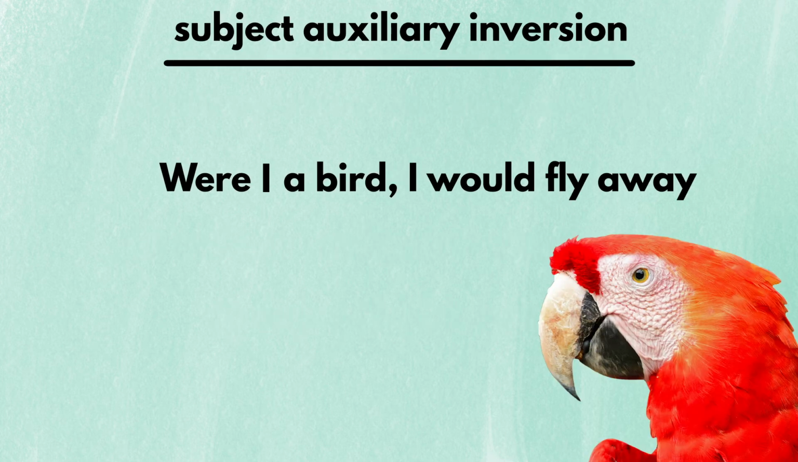Let me show you some examples. "Were I a bird, I would fly away." This sentence is perfectly correct. Originally, it was "If I were a bird, I would fly away." But in the clause with the hint word, I switch place between the subject "I" and the auxiliary verb "were."